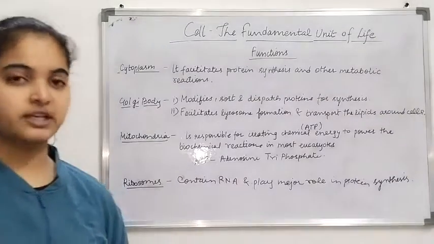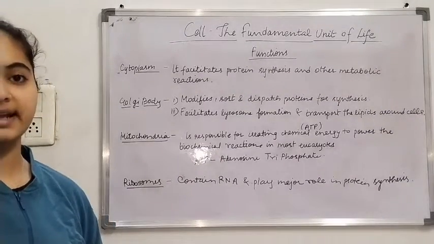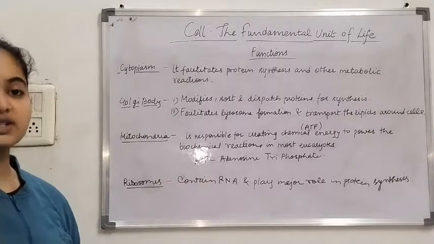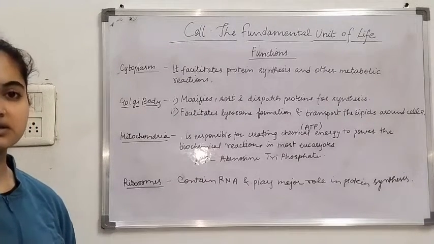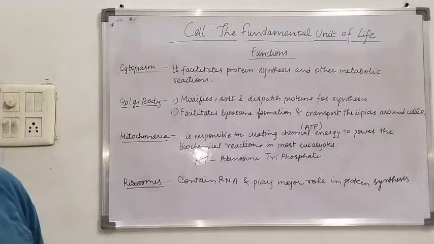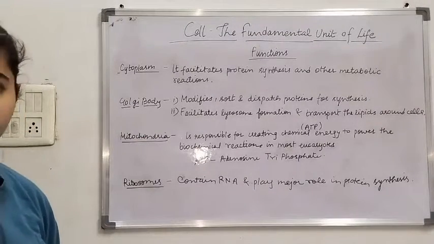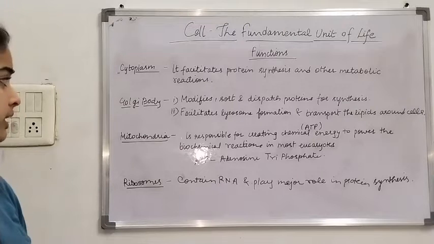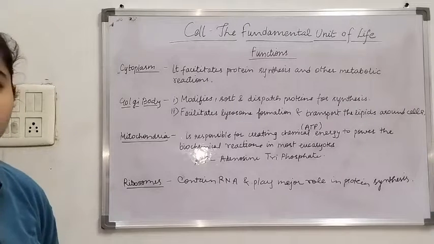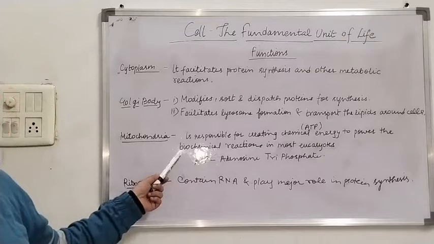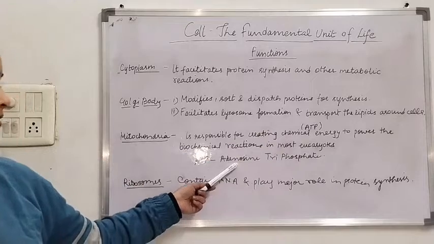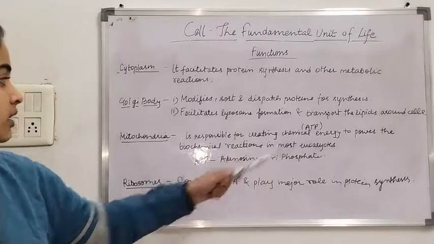Next is cytoplasm. It facilitates protein synthesis and other metabolic reactions. Golgi body. It modifies, sorts and dispatches proteins in the form of vesicles. It also facilitates lysosome formation and lipid transport around the cell. Next is mitochondria. It is responsible for creating chemical energy called ATP, adenosine triphosphate.